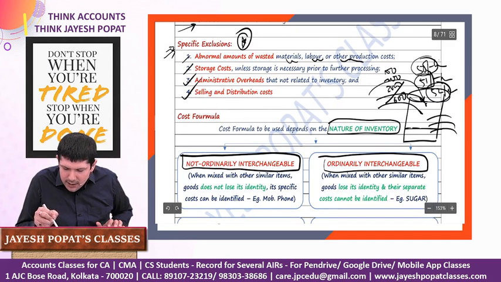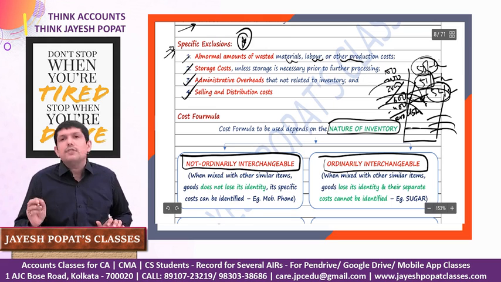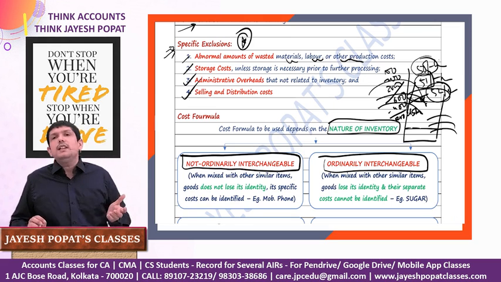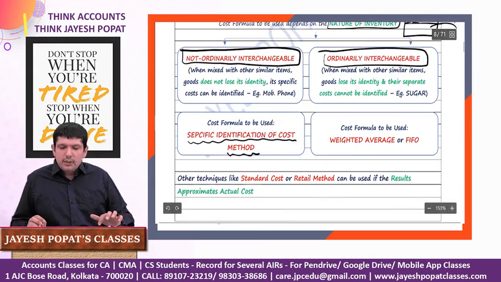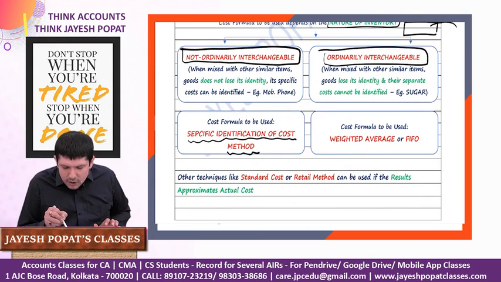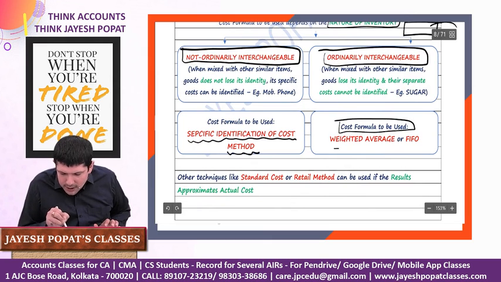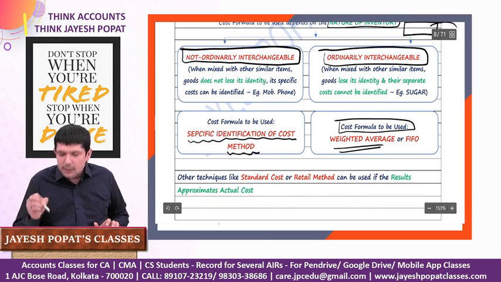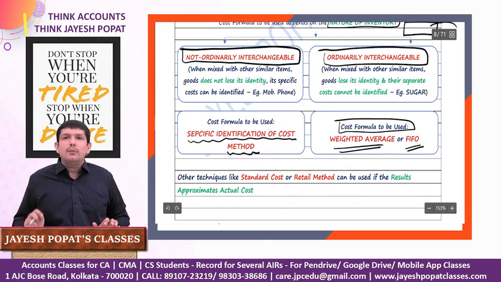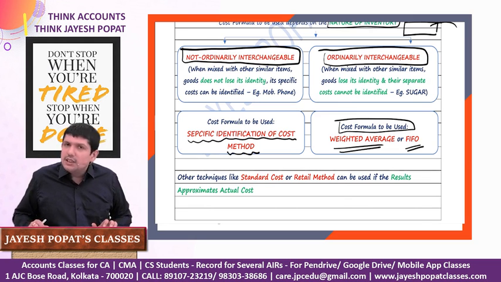Total 600 kg we purchase, 400 kg sold, 200 kg is my closing stock. Can I tell how much of this 200 kg is of 50, 51 and 52? Answer is no. So here we need to use certain cost formula to calculate the cost of the inventory. So here Accounting Standard 2 says that either you can use the weighted average method or you can use the FIFO method for calculating the cost of such inventory.